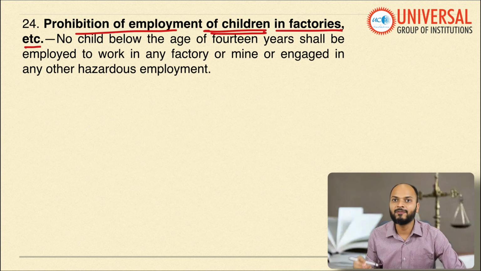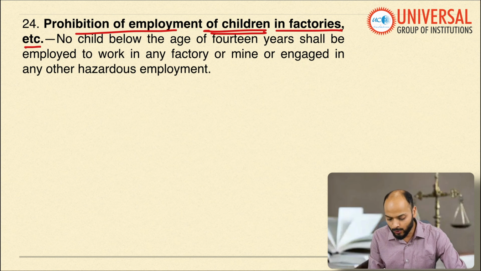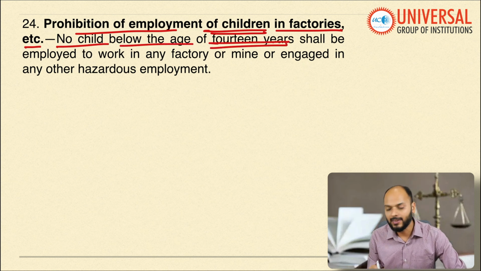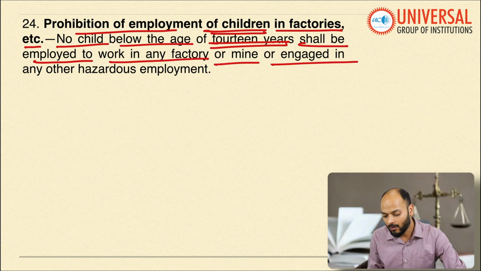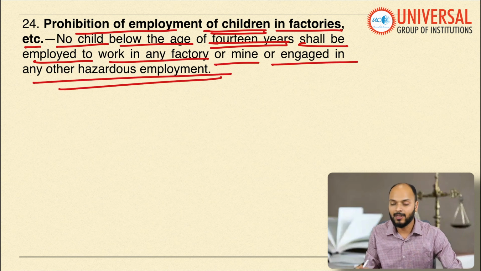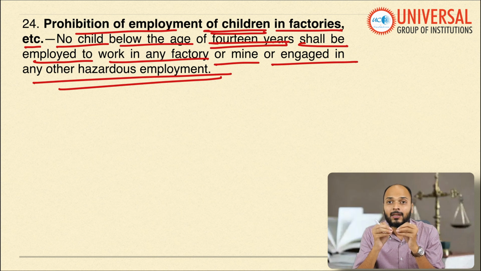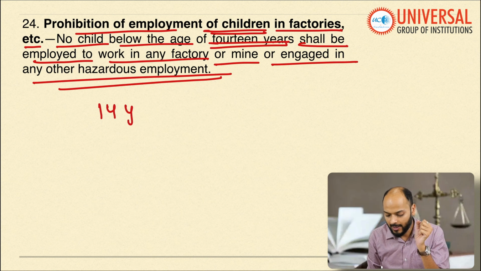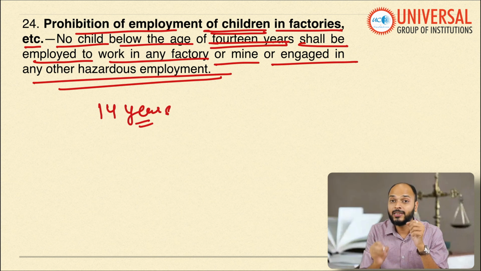Who is prohibited to work in factories? Only children. It further says no child below the age of 14 years shall be employed to work in any factory or mine or engaged in any other hazardous employment. So firstly, the definition of child which has been given here is a person below the age of 14 years. Not below the age of 18 but below the age of 14 years.